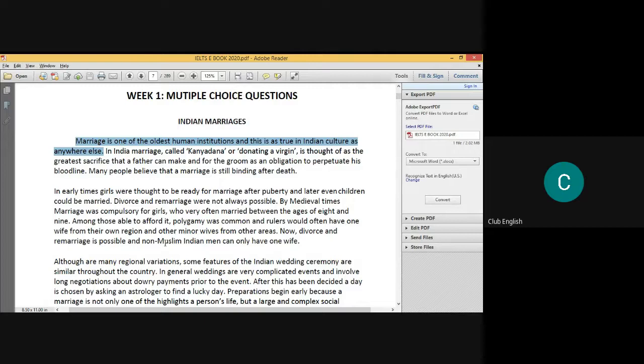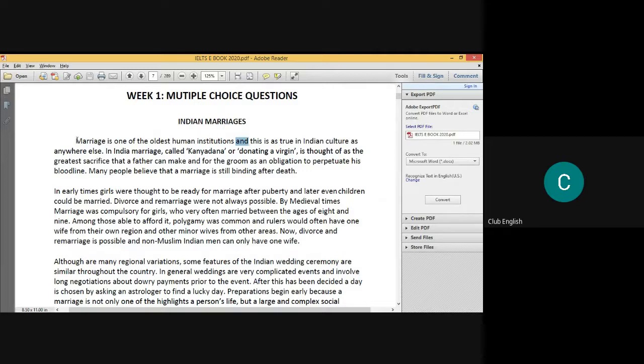So now I'll be telling you in detail what it is exactly, as far as an IELTS reading is concerned, and how you will be deciphering it. Marriage is one of the oldest human institutions, and this is true in Indian culture as anywhere else. First of all, as a candidate, if you think you're not understanding some of the text, you're going to break this sentence into two parts. For breaking, generally you use a conjunction, that is and, or other things like for, and, nor, yet. But here and is there. So first of all, we are breaking the sentence into two parts at and.